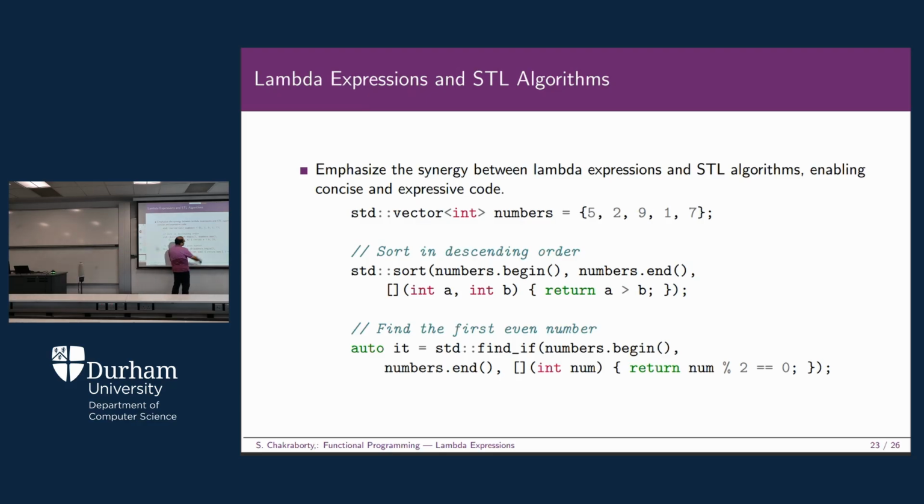Okay, so let's say we have 5, 2, 9, 1, 7. The first and only even number here is 2. So this will find 2 and it will print it. Okay, sorry, it will basically assign it to it.